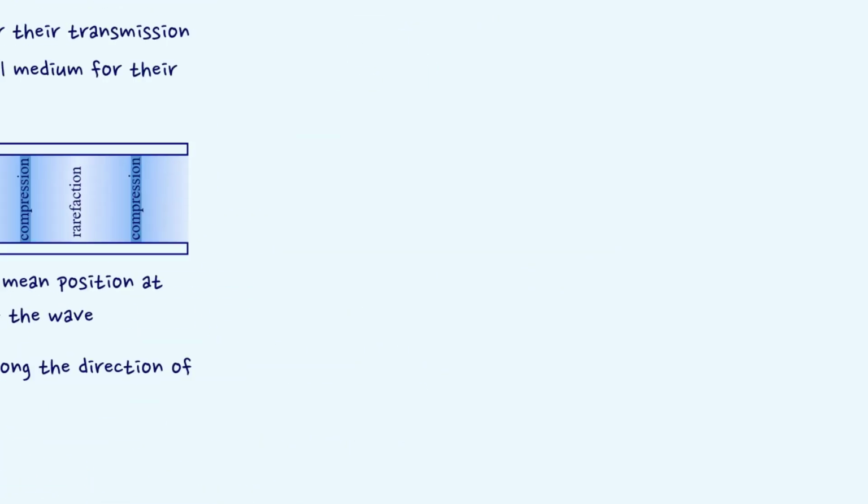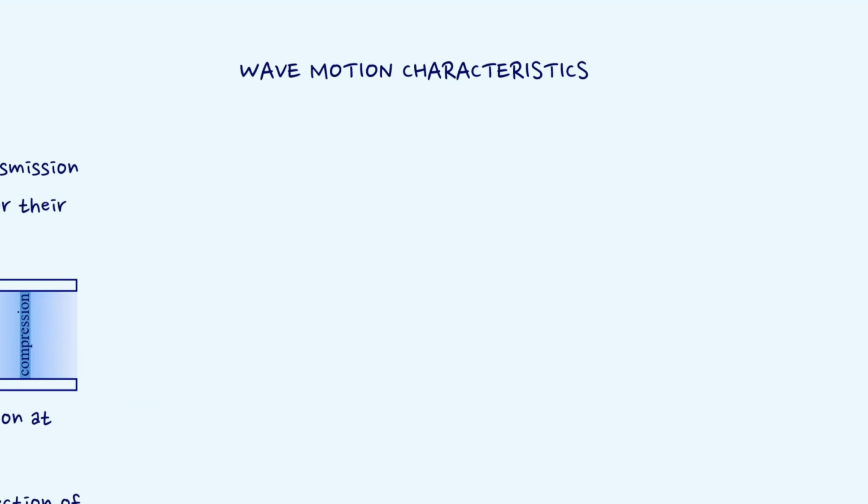Characteristic of wave motion. By wave motion, we mean the transfer of energy from a source to a distant receiver without the transfer of matter between the two points. A transverse or longitudinal wave motion has the following characteristics. Wave motion is a disturbance traveling through a medium. When a wave passes through a medium, energy is transferred and the medium particles execute vibrations only about their mean position. That is, there is no net displacement of the particles of the medium.